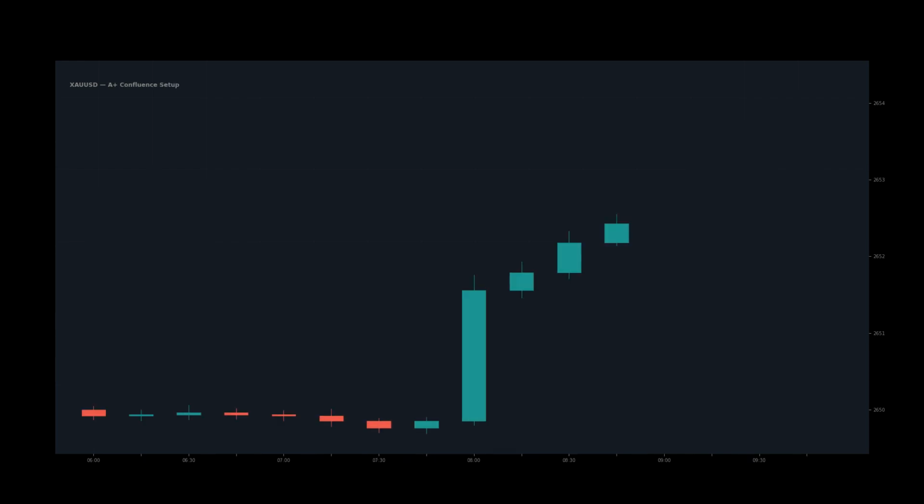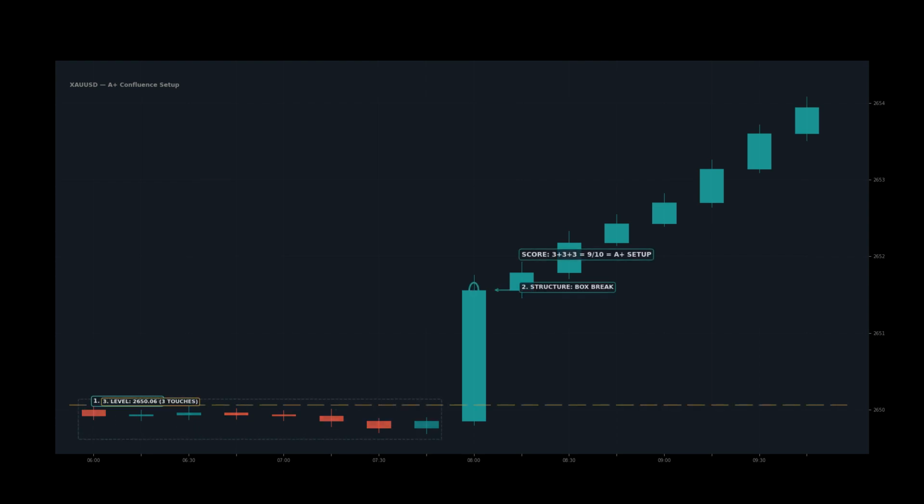Let's recap. A trade only happens when all 3 pillars align. Time tells you when to look. The 6 gates: 6 a.m., 9 a.m., 12 p.m., 3 p.m., 6 p.m., and 9 p.m. XAUUSD. Structure tells you what to trade: SR flip, consolidation break, touch and reverse, false breakout, or the hunt. Level quality tells you where: excellent levels have 3+ touches with strong reactions. The confluence score adds all 3: time plus structure plus level quality plus a multi-time frame bonus.